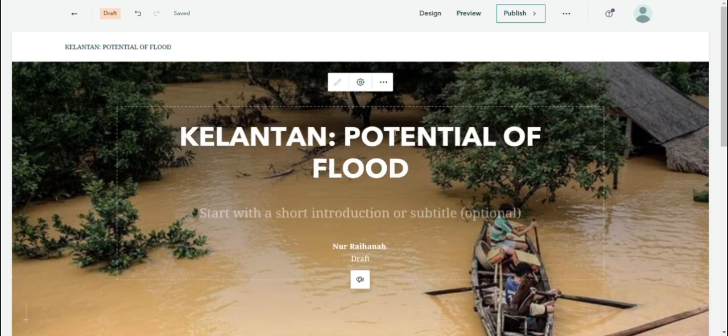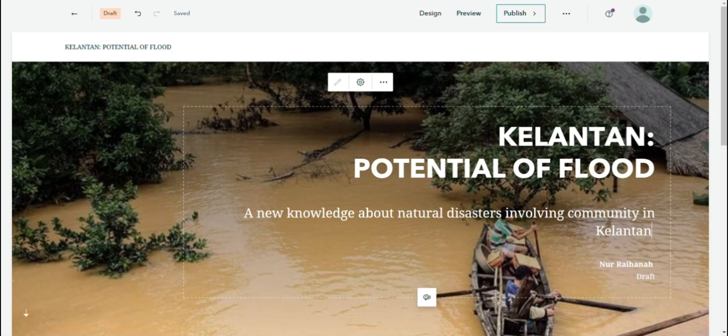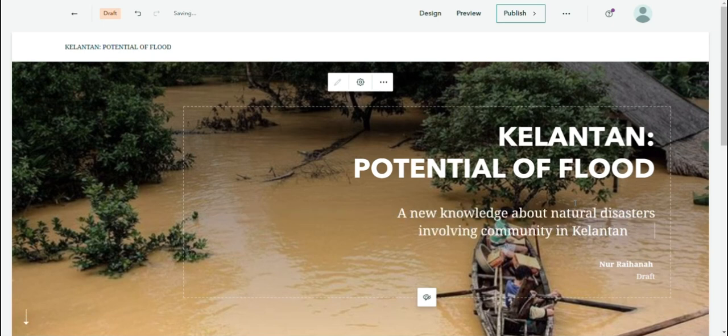And next, you need to give the summary for this story map, which is a new knowledge about natural disasters involving the community in Kelantan, and you can also adjust the font to be clearer and nicer in the title column.